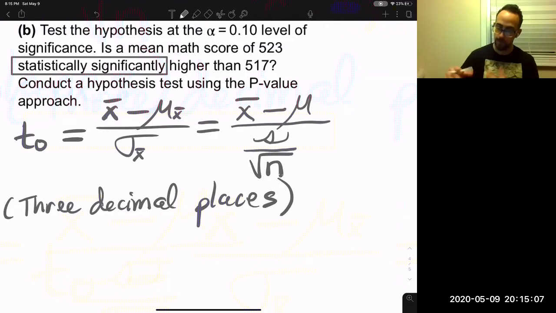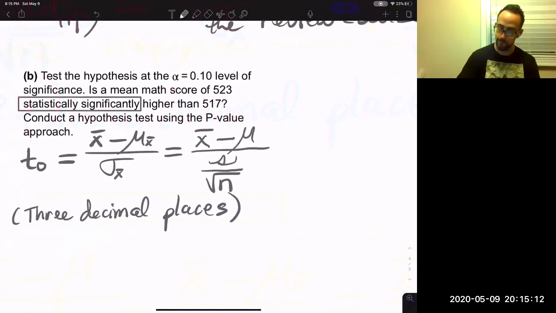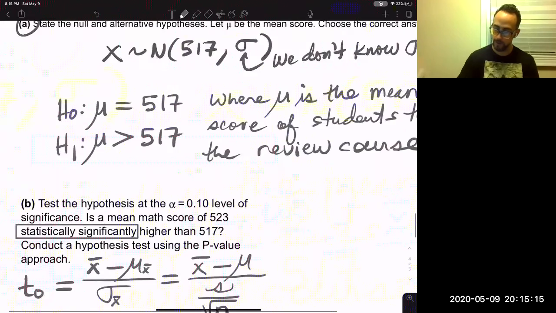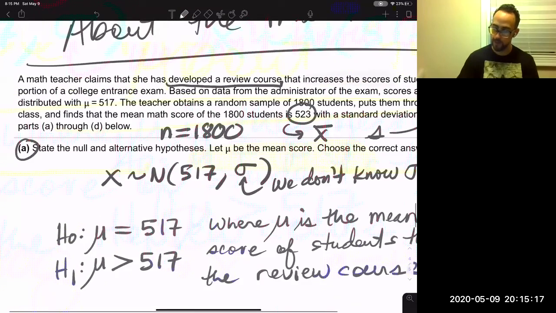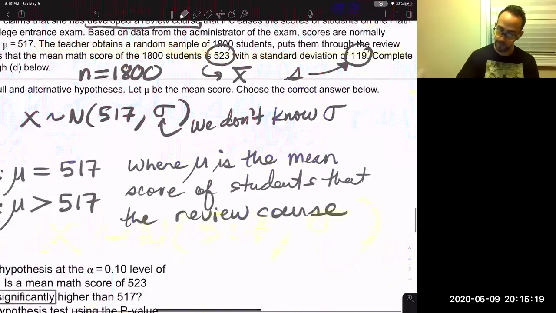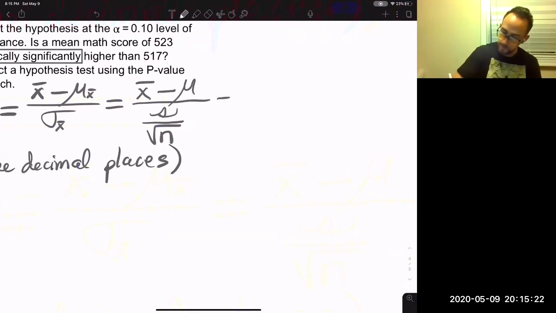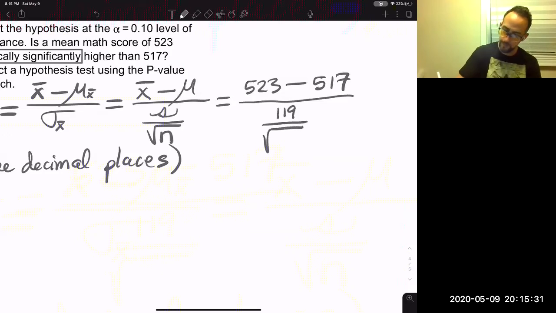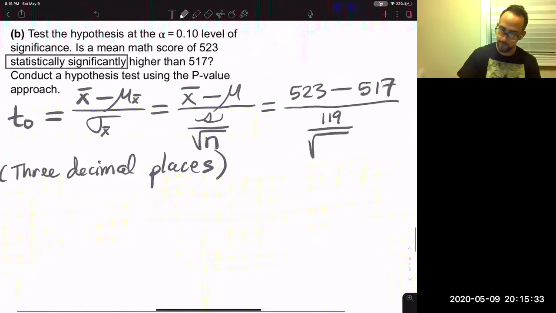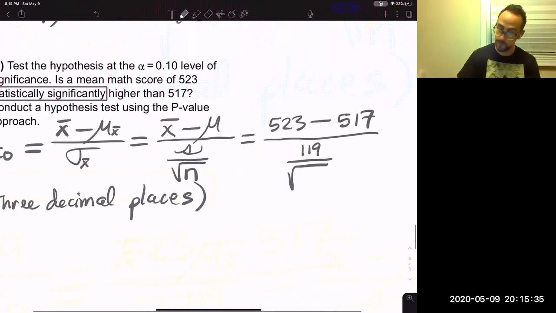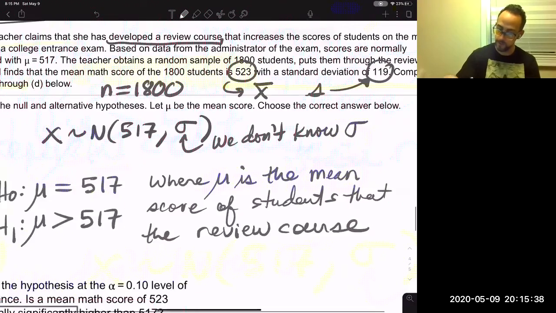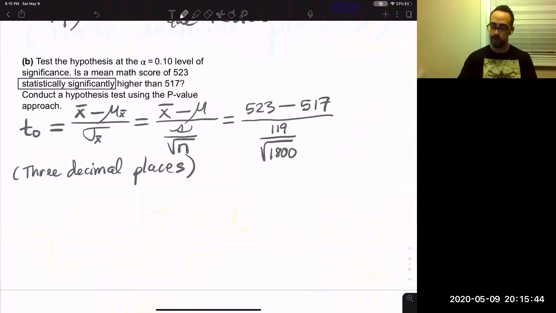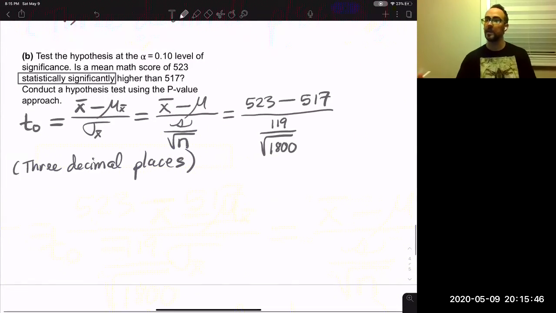Okay, so I'm going to plug it in. Let's see, what do we have? Do we have x bar? We have x bar and s: 523 and 119. So this is 523 minus 517, that was the hypothesized mean, divided by 119 over the square root of what? What was the sample size? 1800. You have to find all those details and plug them into the formula correctly.